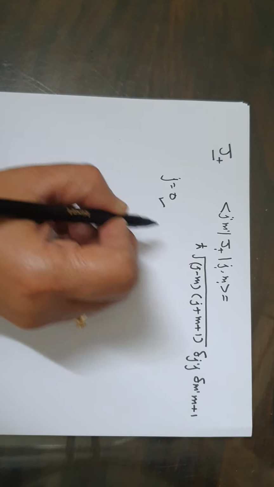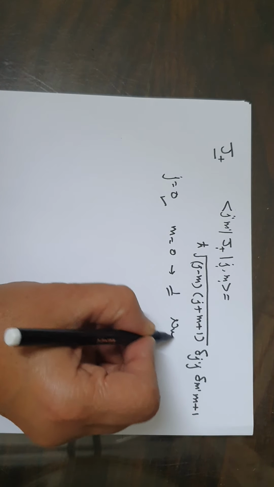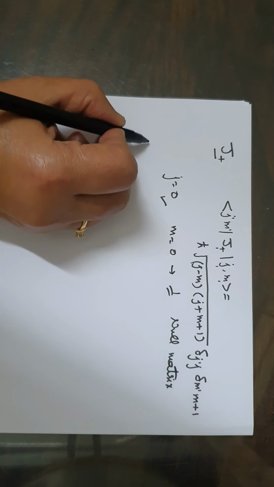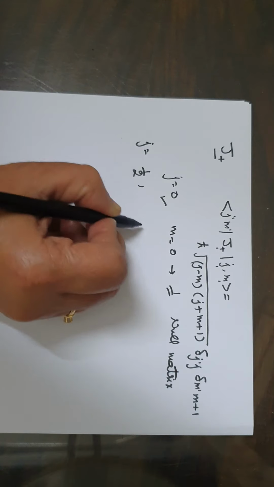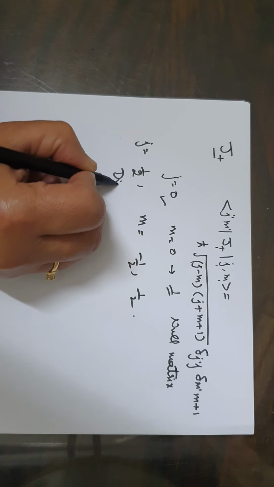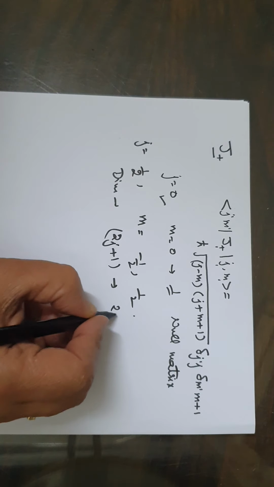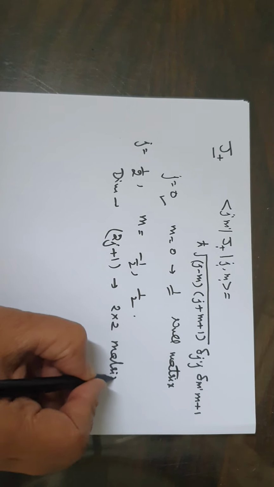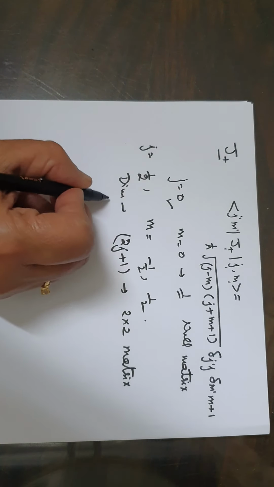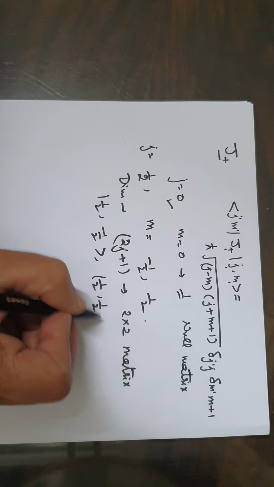When the value of j is 0, m will be 0 and we will get the rank of the matrix as 1, and it will be a null matrix. Next, when j is equal to 1/2, m can have the values −1/2 and 1/2. The dimensionality of the matrix will be given by 2j + 1, so it will now be a 2 by 2 matrix. The different states will be (1/2, −1/2) and (1/2, 1/2).